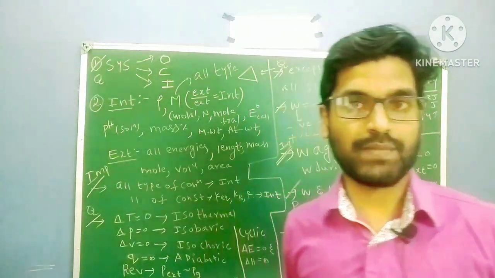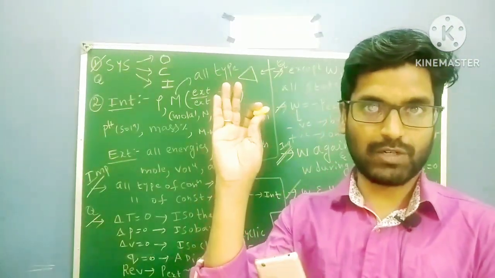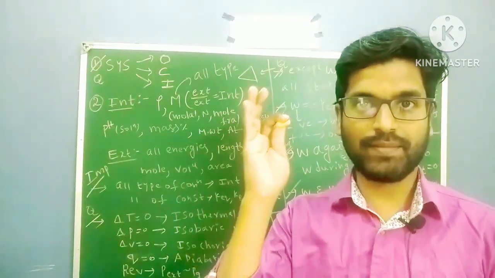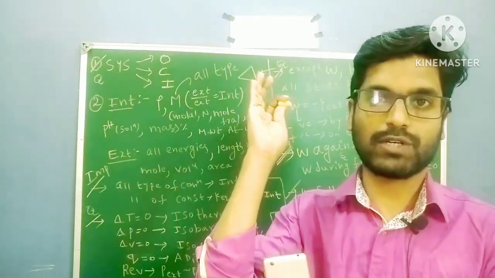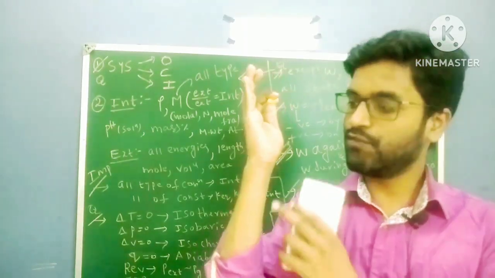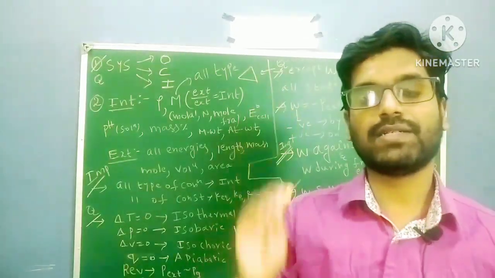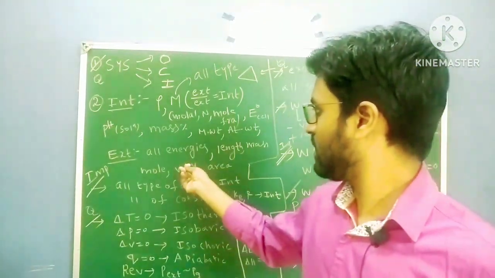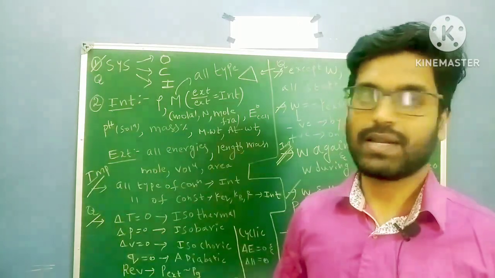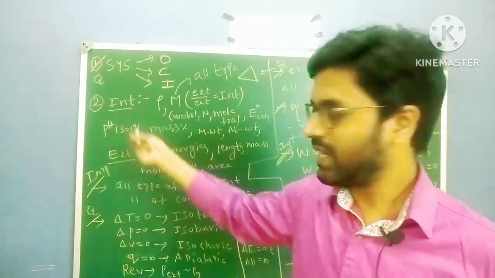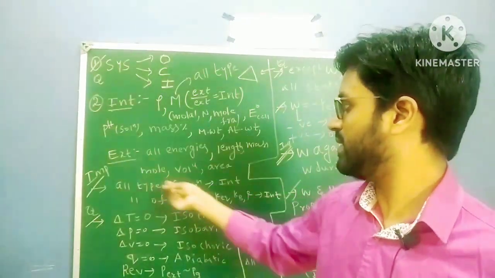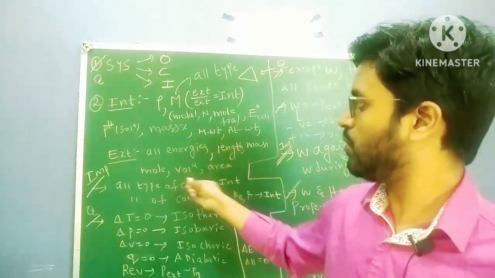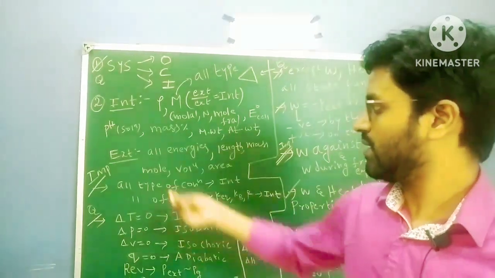Why is volume an extensive property? If you take a 10 liters water bottle and a 5 liters water bottle, it depends on size. Initially, if I take this size of water bottle, the volume is 10 liters. If you take this size of water bottle, then this is 5 liters, right? So it depends upon the size. That's why volume is an extensive property. Intensive means independent; extensive properties mean dependent. So volume is dependent, so it is an extensive property. Area is also an extensive property. These are the important extensive properties.